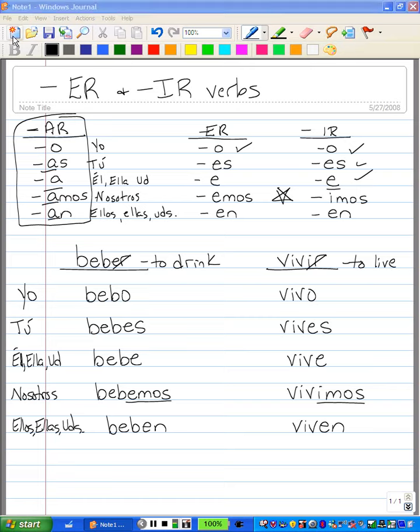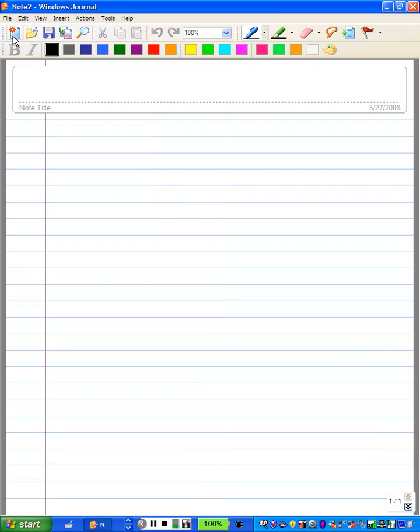You can take another verb. We'll take the verb leer, to read, and we'll take the verb escribir, to write. Okay?